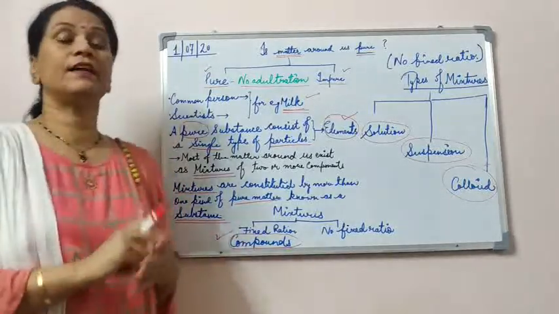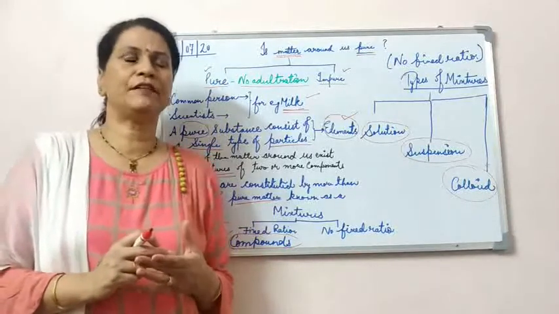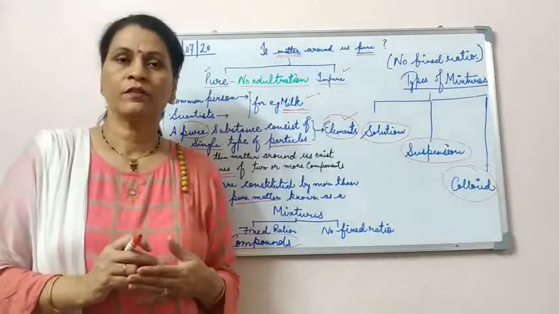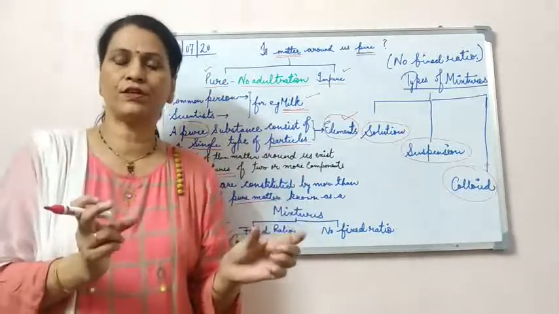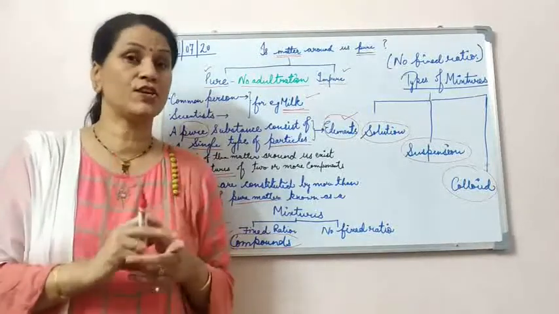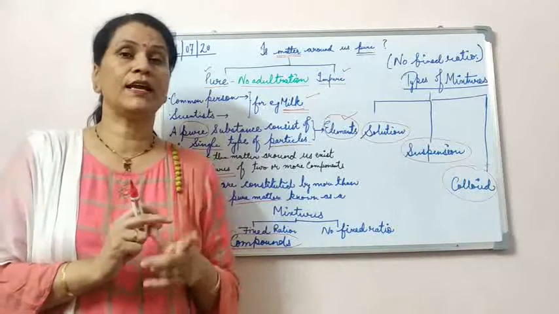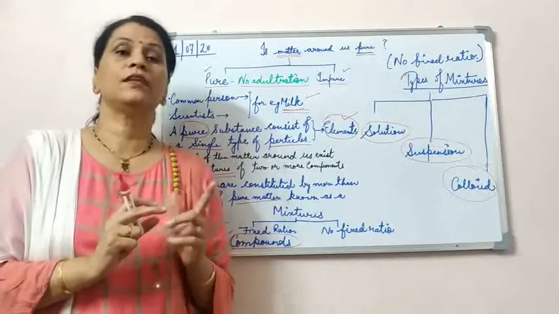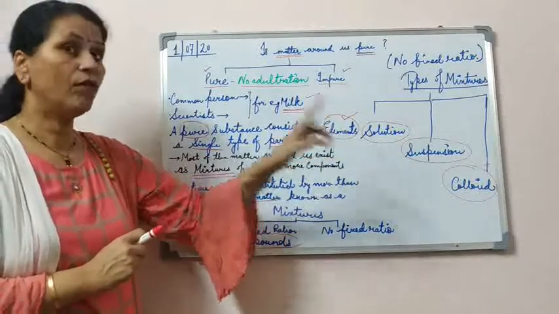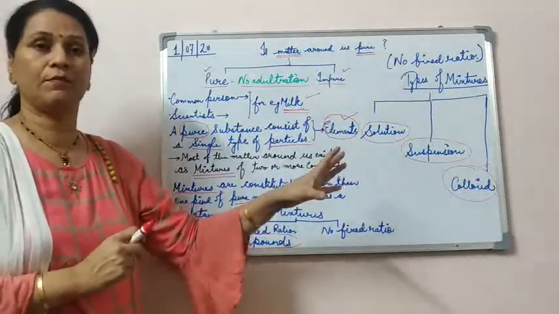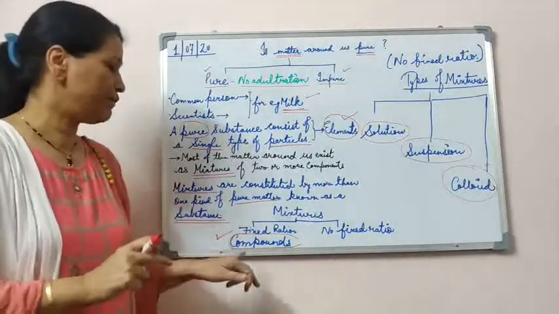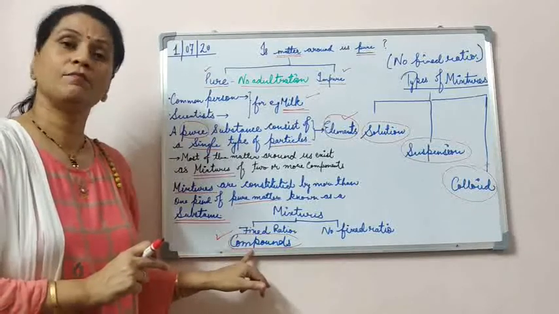What do you mean by fixed ratio? For example, the simple example of water. Water is H2O. The two of hydrogen and one of oxygen are mixed together in a fixed ratio. Their formula is the same, so they are known as compounds. In elements, all the atoms are of the same type. In compounds, when two elements group together in a fixed ratio, they are known as compounds.